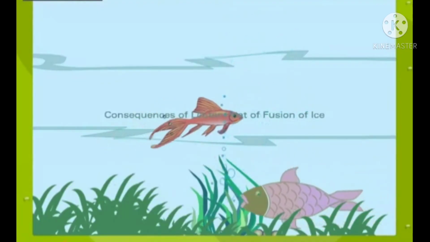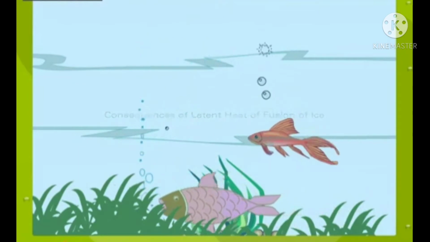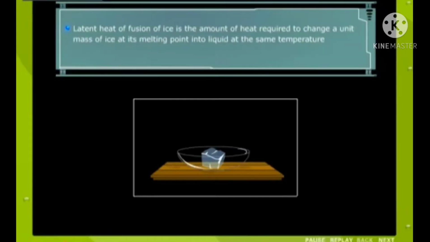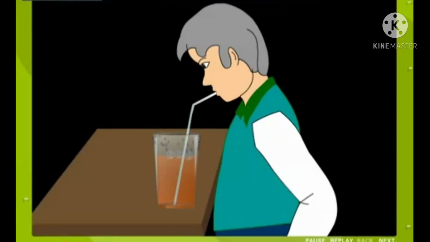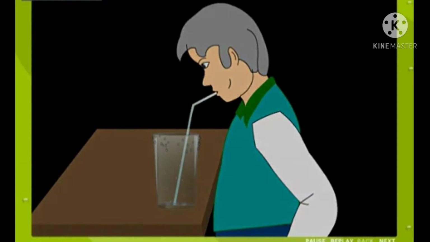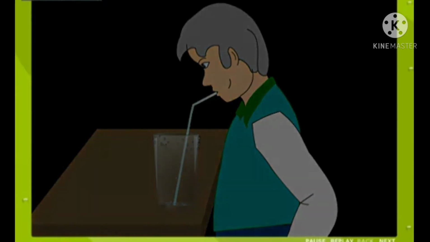Consequences of latent heat of fusion of ice. Latent heat of fusion of ice is the amount of heat required to change a unit mass of ice at its melting point into liquid at the same temperature. Did you know that the latent heat of fusion affects our life to a great extent? Let us discuss some of the consequences of latent heat of fusion of ice.